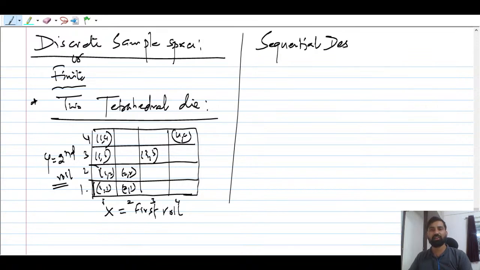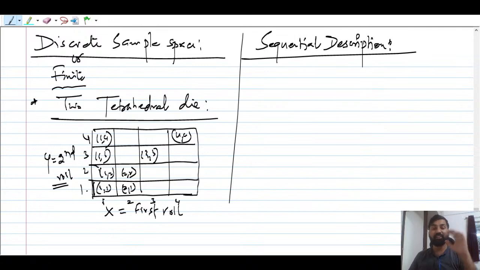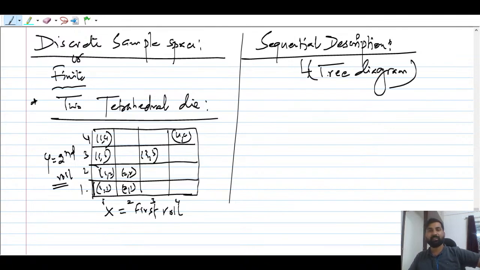Sequential description, right? Sequential description is nothing but what? Please keep in mind, sequential description, then another name is there, that is called tree diagram. Like people call it tree diagram.